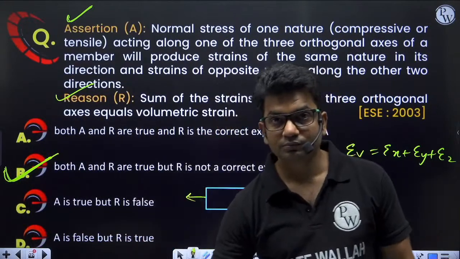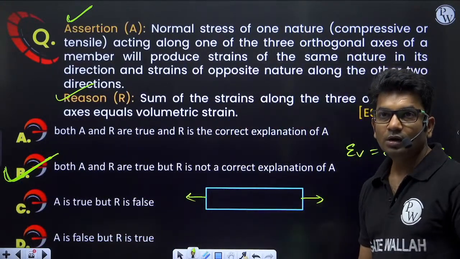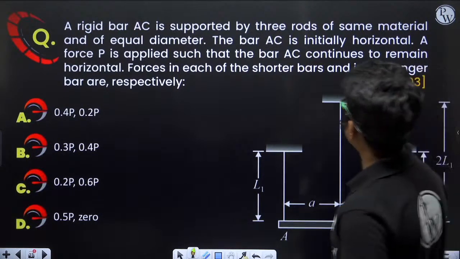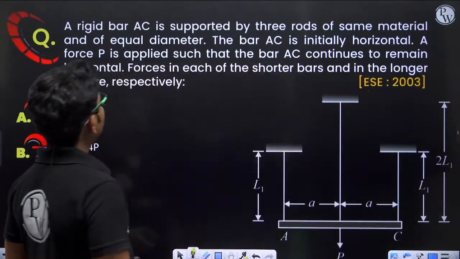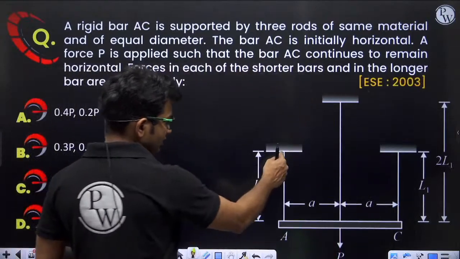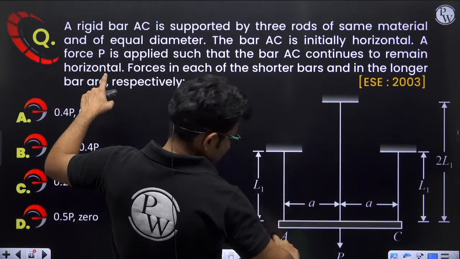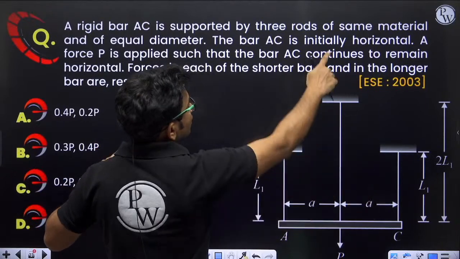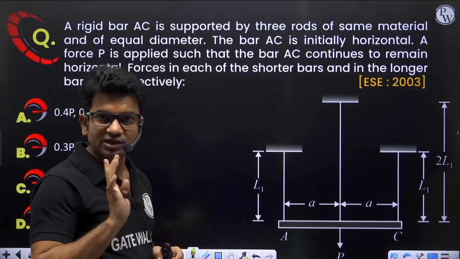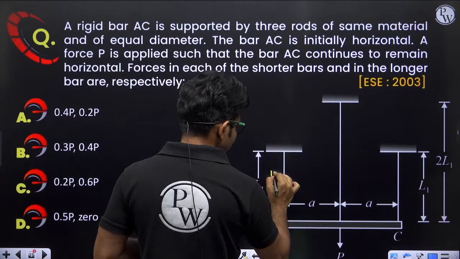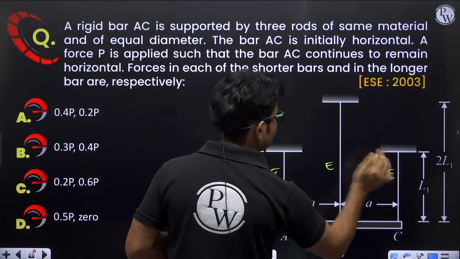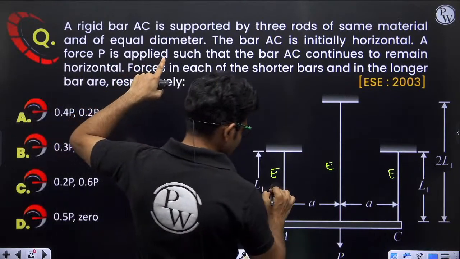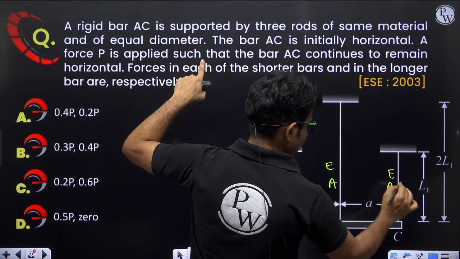Clear? Right? Next question. A rigid bar AC is supported by 3 rods of same material and of equal diameter. So this is the rigid bar AC, supported by 3 rods. These are the 3 rods, of the same material. Same material means Young's modulus is same, so Young's modulus E, E, E, same for all. Equal diameter, so area of cross section is also same: A, A, A.